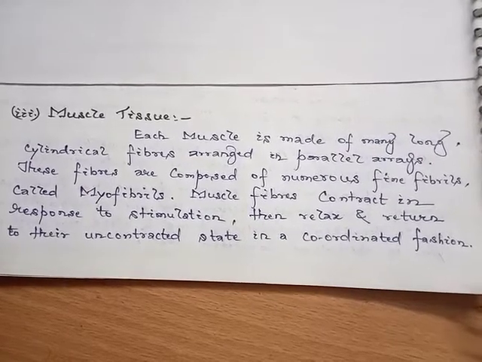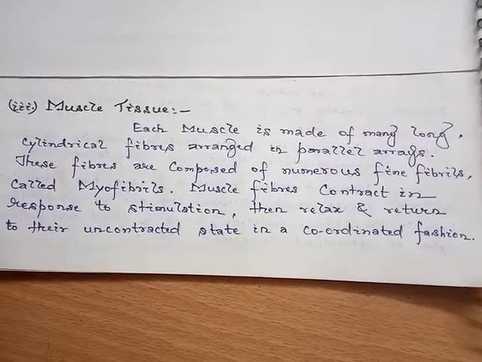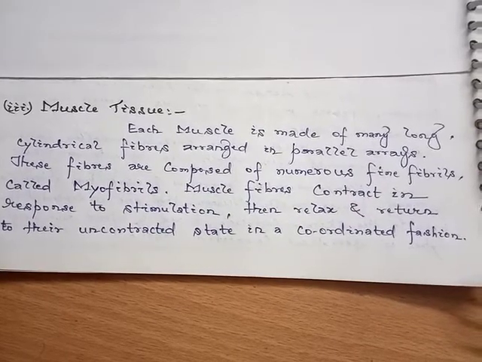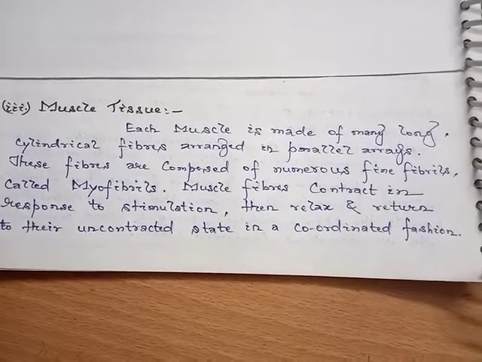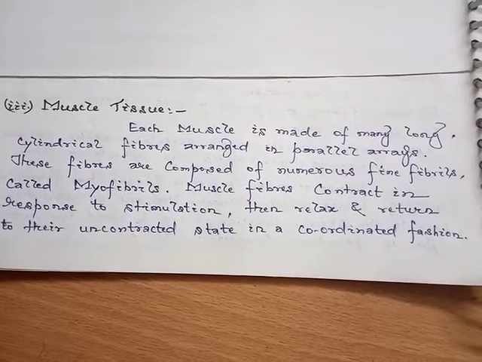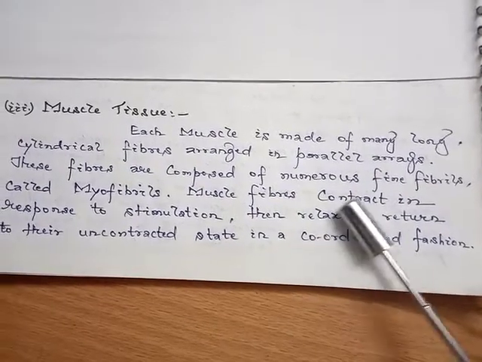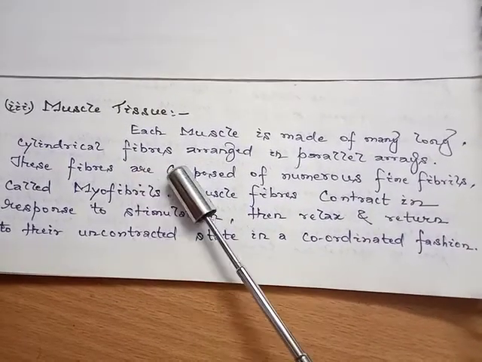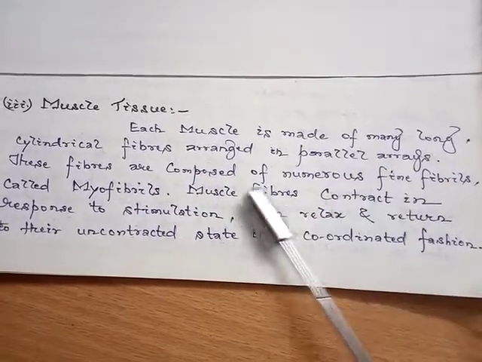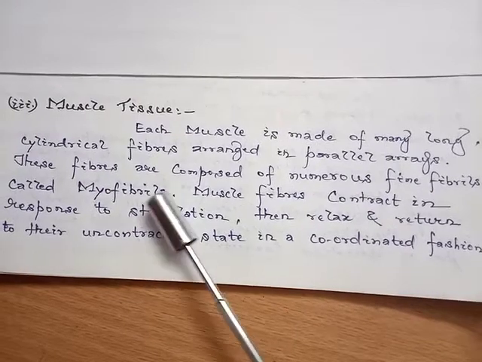Good morning, students. Today we'll discuss the third type of tissue, which is muscular tissue. As muscular tissue consists of elongated and contractile cells, it is also called muscle cells or myocytes. Each muscle is made up of many long and cylindrical fibers arranged in parallel arrays. These fibers are composed of numerous fine fibrils called myofibrils.